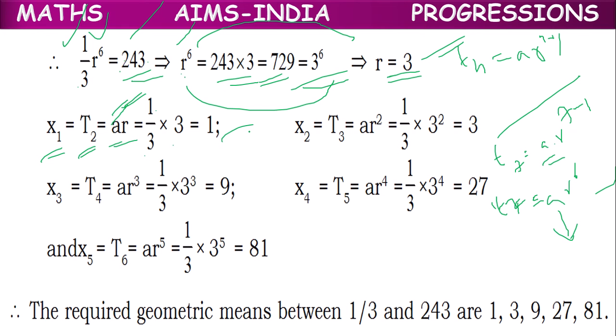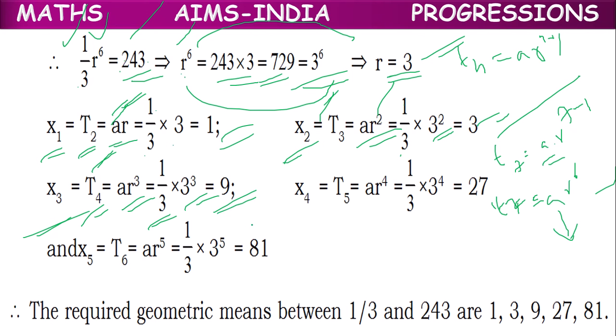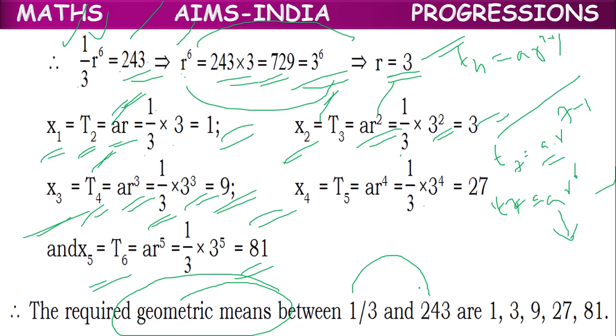So 1 by 3 into r, which is 1. x2 means T3, or ar square. 1 by 3 into 3 square, which is 3. x3 means T4, ar cube. 1 by 3 into 3 cube, which is 9. x4 is 27. x5 is 81. Like that, we can find the required geometric means between 1 by 3 and 243, and they are 1, 3, 9, 27 and 81.